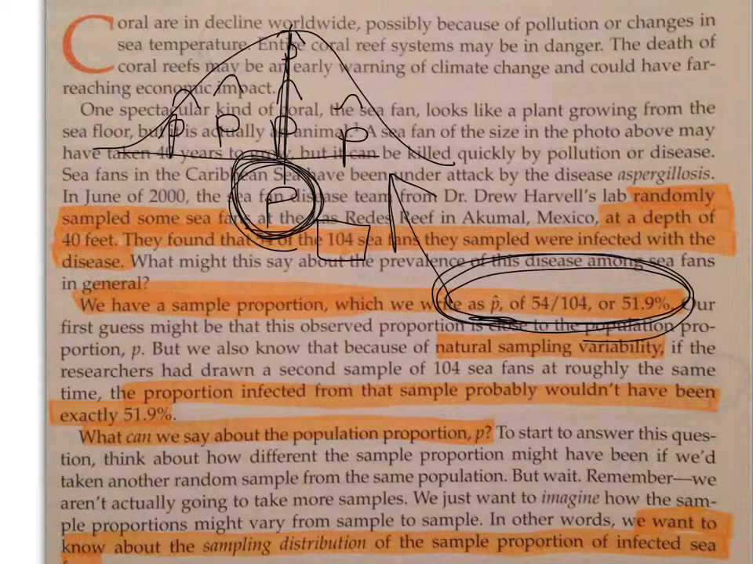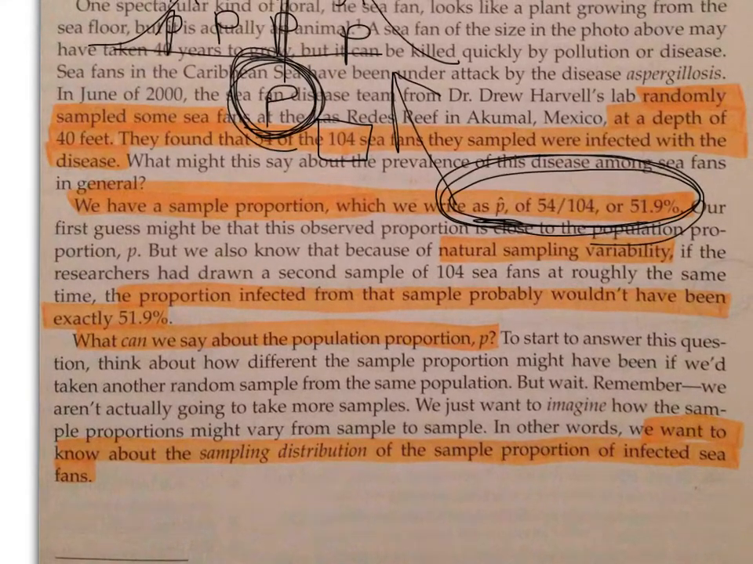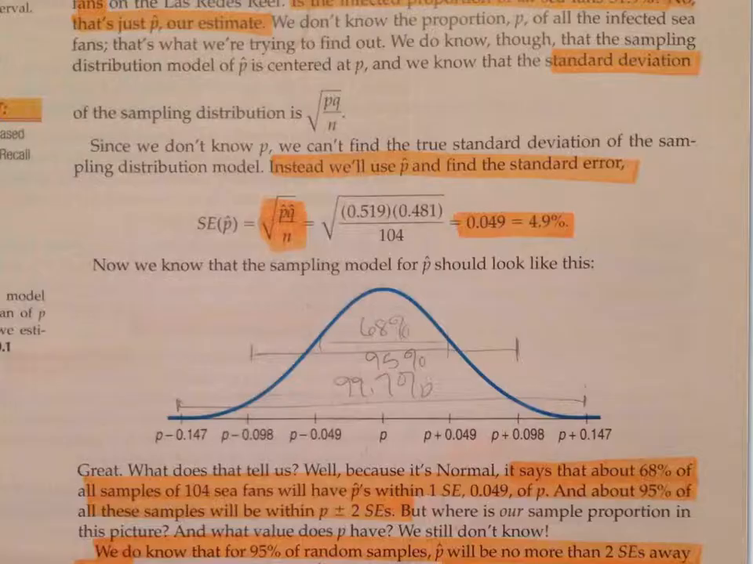We're going to have to talk about it probably. We're 95% confident. We're not going to be 100% confident. Okay, so we're going to use our P hat, which was 51.9%. And then we're going to make our own model centered around our P hat.